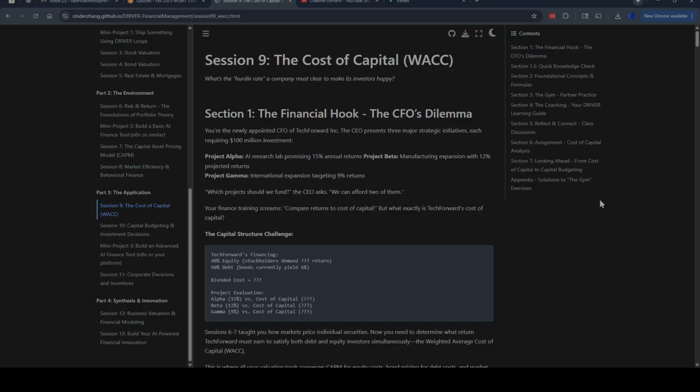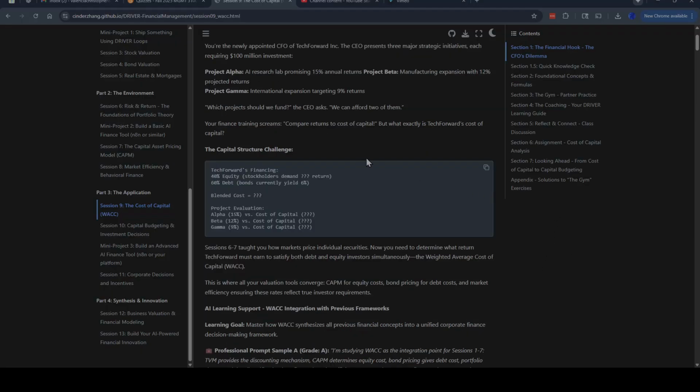Our financing training screens compare returns to cost of capital, but what exactly is Tech Forward's cost of capital? And so here's the challenge. Here's the financing. So 40% equity, stockholders demand X amount return, 60% debt. Bonds currently yield 6%. Blended cost is X.